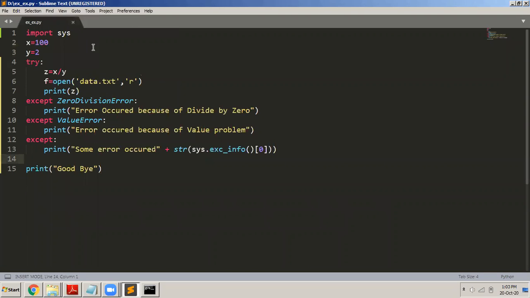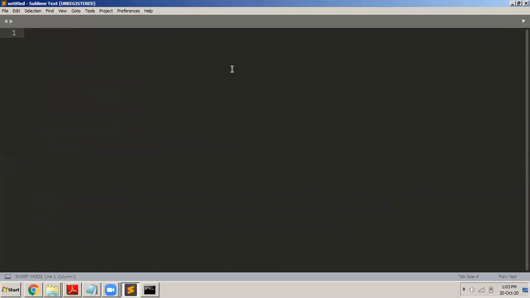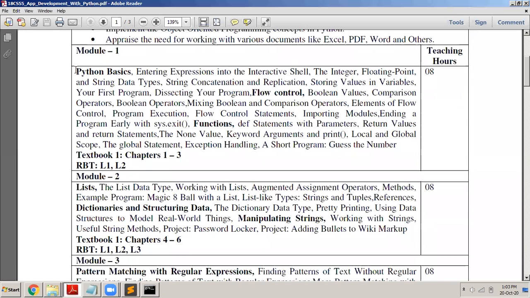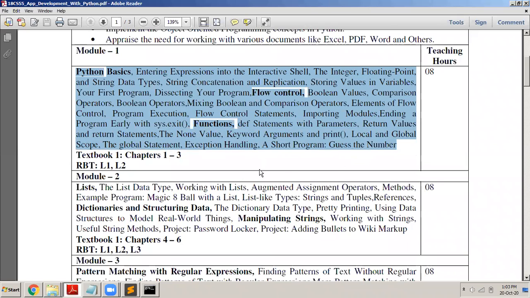So I think we will stop here today. I hope it is clear for all of you what is exception handling and all that. Maybe by tomorrow, I will give you questions from this module plus a little more from the second module, because for the internals, I'm going to keep 1.5 module. From the second module, I'm going to complete a little part. We have completed this part, basics of Python, all that till here.